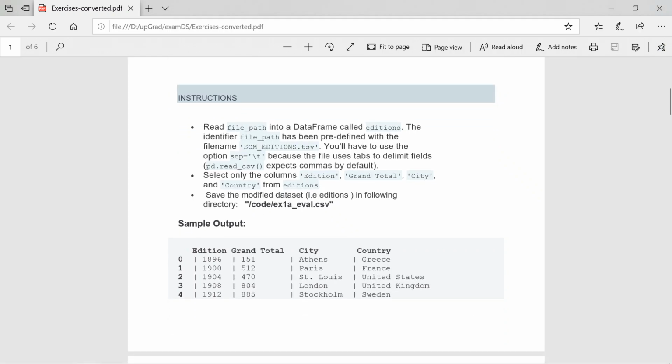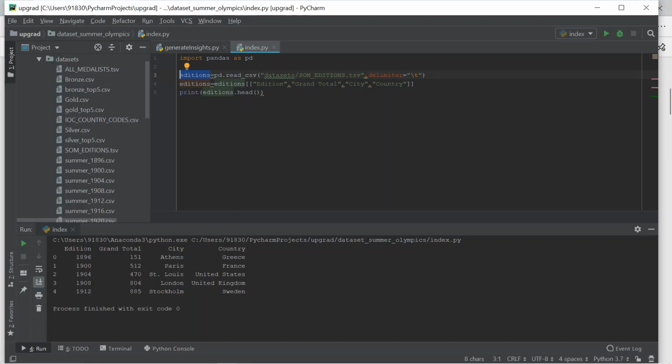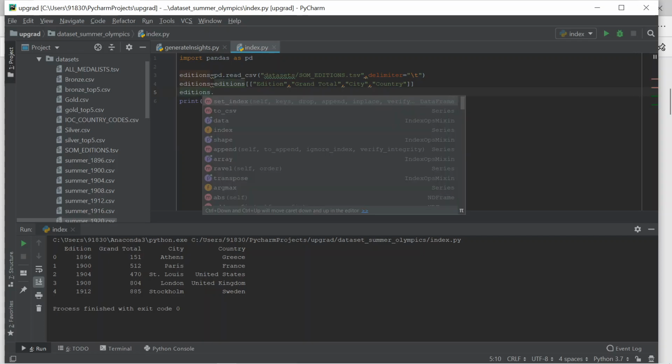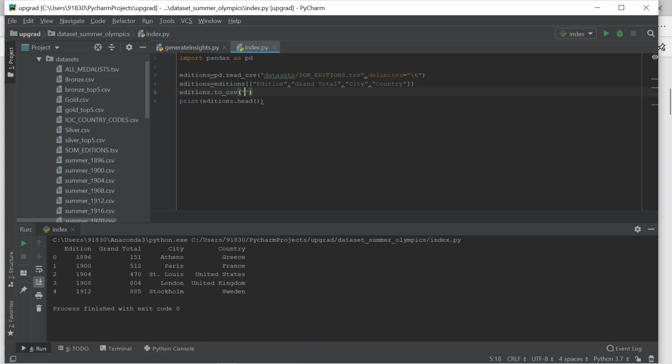So after selecting, they ask me to save into some CSV file. I am saving editions dot. To save into a CSV file, we have one function called to_csv. We need to provide the path where we are going to save the file. So I'm saving results slash exercise1.csv.